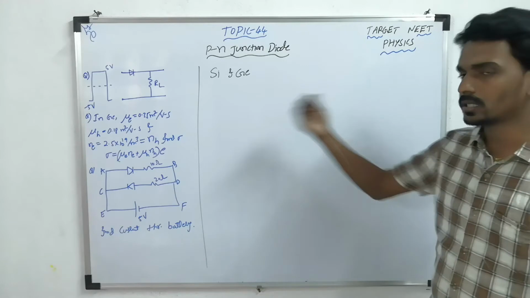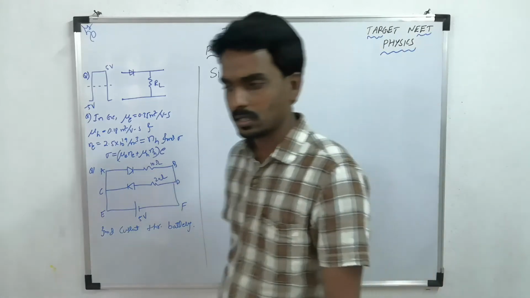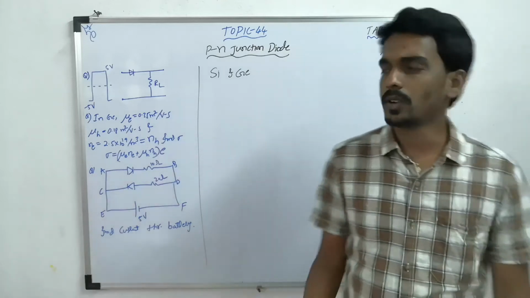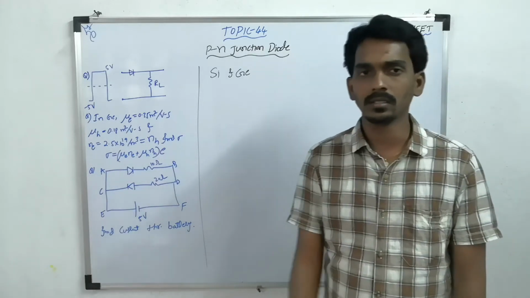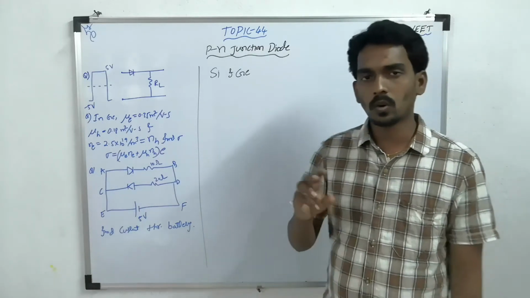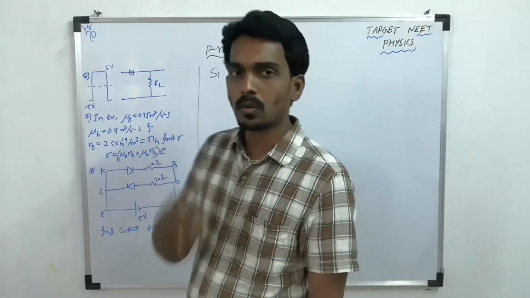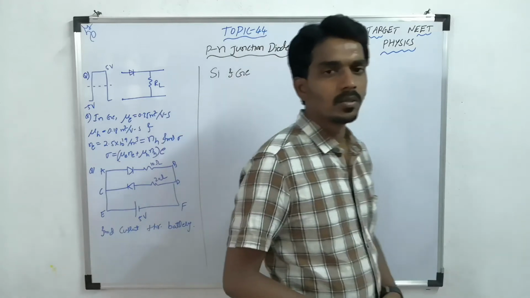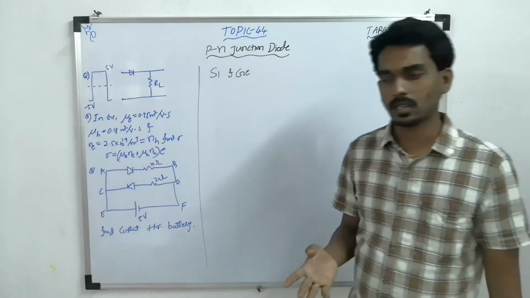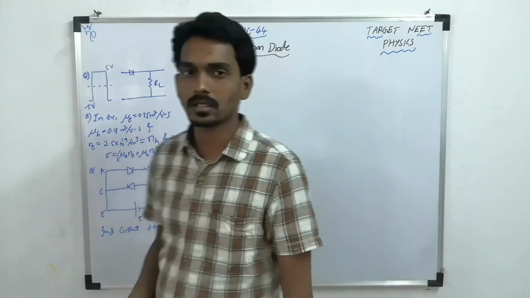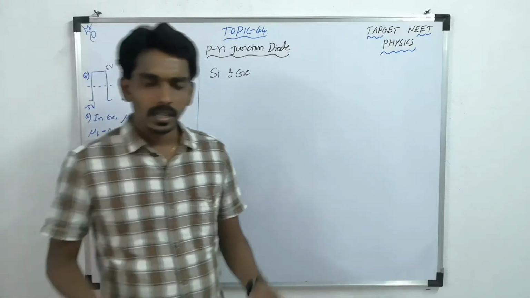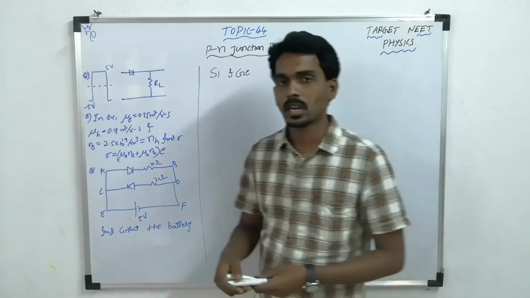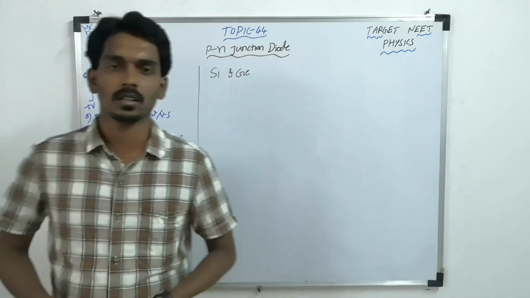Similarly, an n-type semiconductor means you add pentavalent impurities. When you add pentavalent, you have 4 electrons in the 4 covalent bonds and one electron becomes free. That is given to the material, so it acts like a free charge carrier. That's why in a semiconductor there are free electrons and holes, which constitute current.